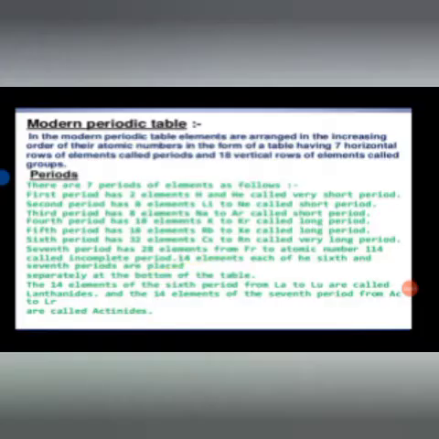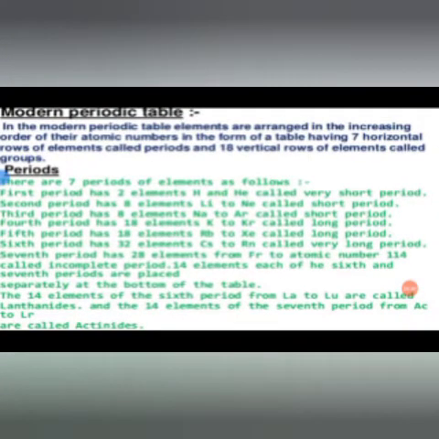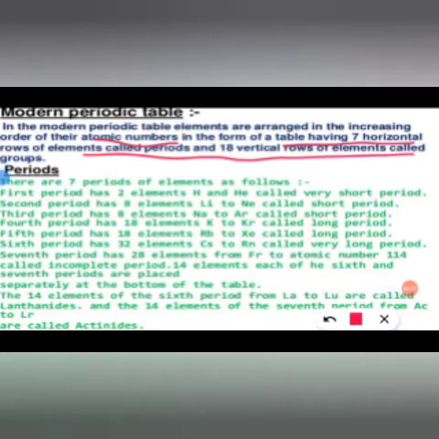Okay. So next is the modern periodic table. In the modern periodic table, elements are arranged in increasing order of their atomic number in the form of a table, which has 7 horizontal rows called periods and 18 vertical columns called groups. There are 7 periods of elements. The first period has 2 elements, hydrogen and helium, which is called the very short period.